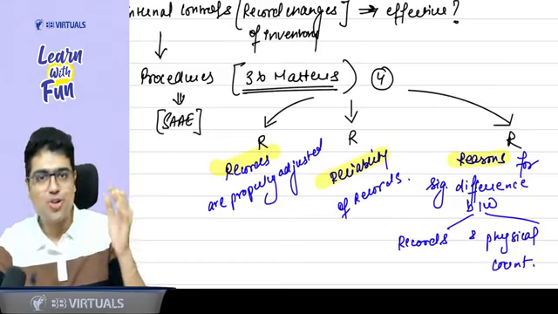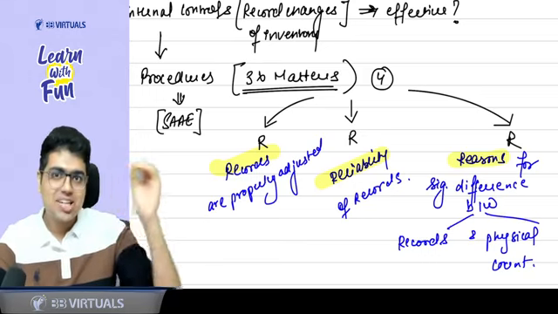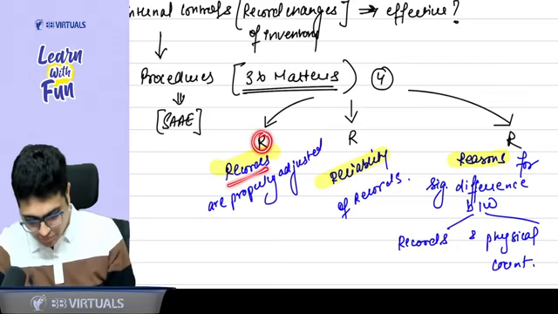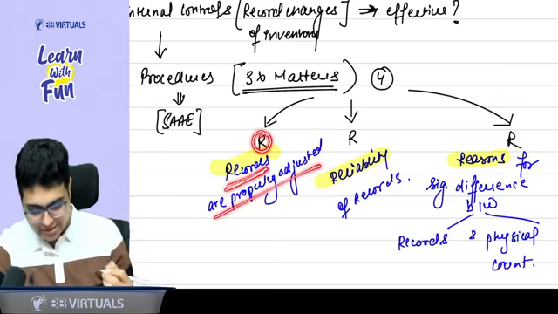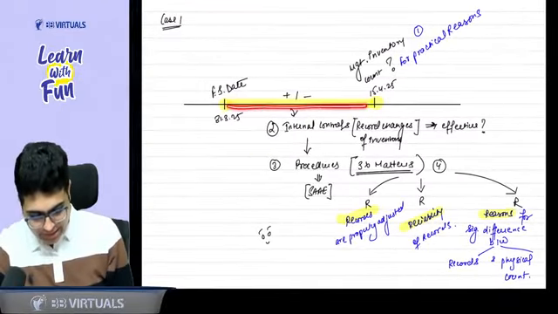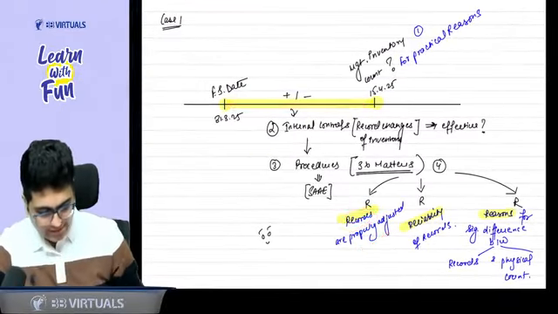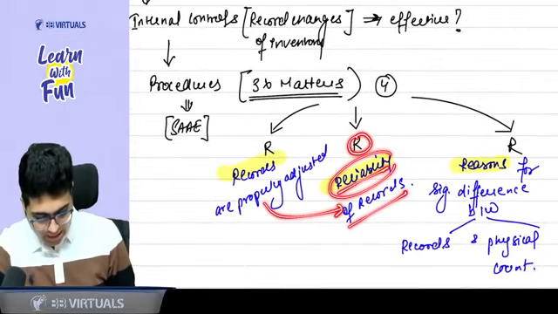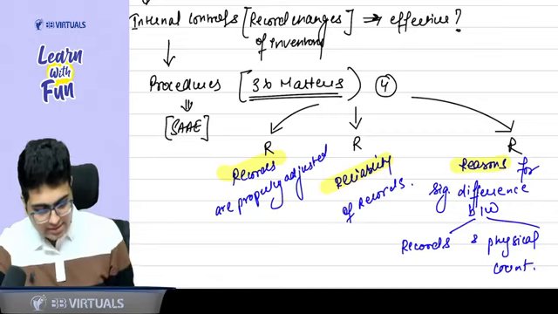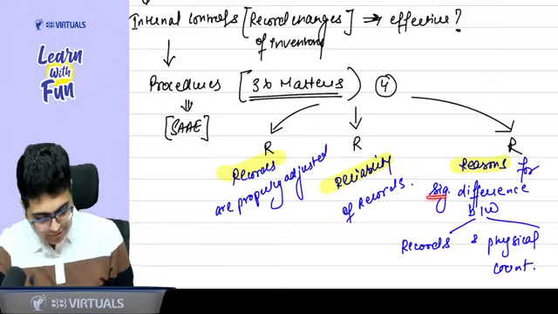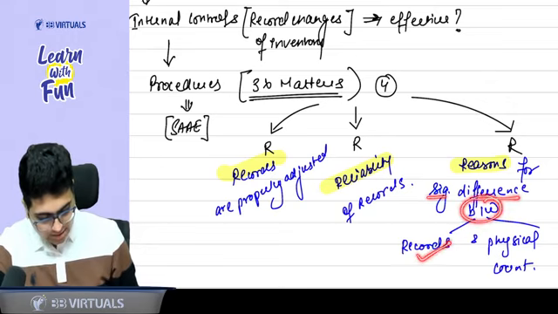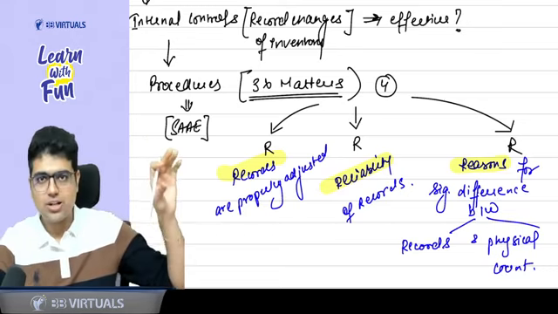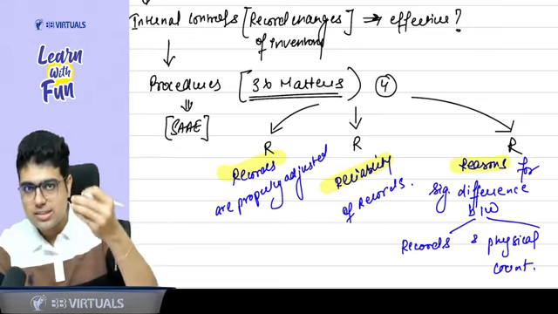RRR. I know all of you love this movie RRR. So these are the 3 points you need to consider. RRR means R for records, that the entity's records are properly adjusted. Okay, whatever changes are made, for these changes the records are properly adjusted. Second R means reliability of the records, that these records are reliable, I can trust them. And third R is reasons for significant differences between the records and physical count. If there is a difference between the physical count inventory and the inventory mentioned in records, again you need to consider the reasons for the same.